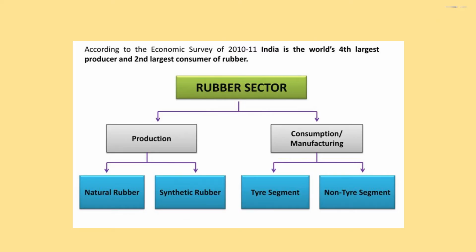According to the Economic Survey of 2010-11, India is the world's 4th largest producer and 2nd largest consumer of rubber. The rubber sector is divided into production and consumption, that is manufacturing. Under production come natural rubber and synthetic rubber, and under consumption, that is manufacturing, the tire segment and non-tire segment.